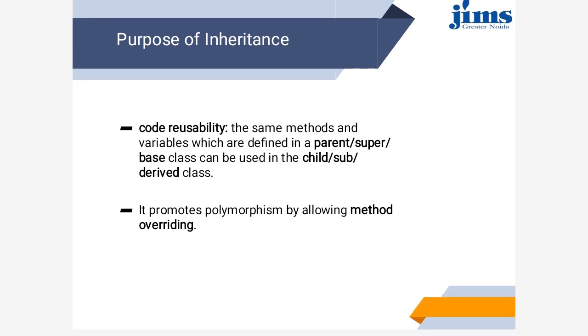Purpose of inheritance. Why do we go for inheritance? So one is code reusability, and code reusability means if code is written once, that can be shared by others many times. The code of the parent class or super class or base class is inherited by the child class, sub class or derived class. These are the names of super class and child class. And polymorphism also takes place in this, and we give it the name overriding.